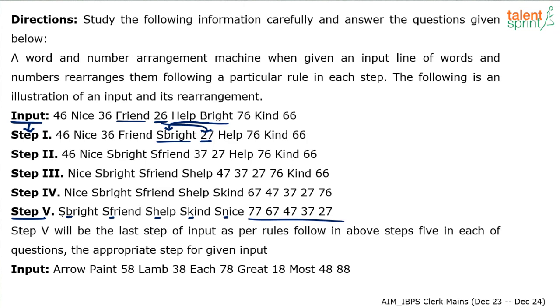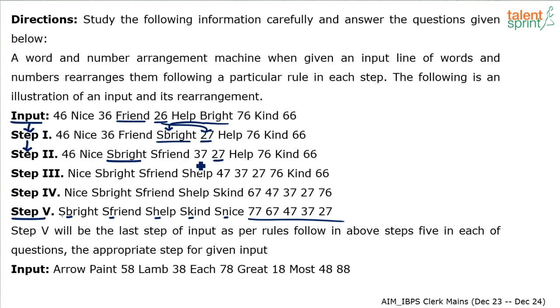Is there any logic behind that? What is happening there? So I think what we will do is look at the next step as well. Like what happened from step 1 to step 2. Look at step 1 to step 2. 46 and nice are as it is. If you observe, bright and 27 have been moved a little bit aside.